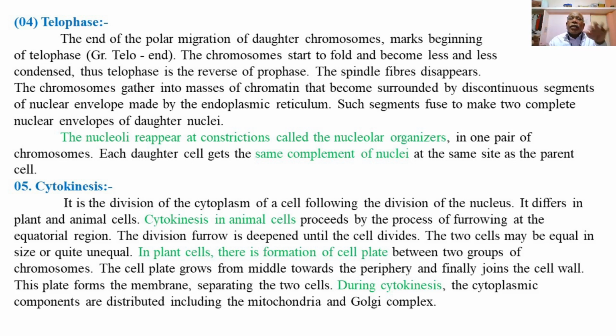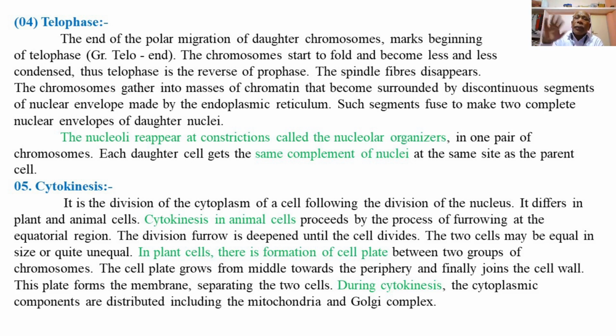Ultimately there is formation of discontinuous segments, or fragments, of the nuclear envelope, which have been provided by the endoplasmic reticulum, so as to form the new nuclear envelope around the chromatin mass at the polar ends. Ultimately these segments fuse to form the complete nuclear envelope around the daughter nuclei, and thus at the end of telophase the two daughter nuclei are formed at the polar ends of the dividing cell.